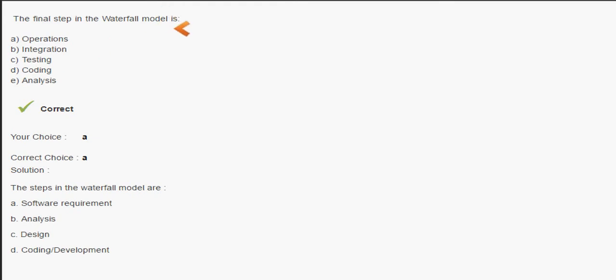The final step in the waterfall model is operations, that is what actually the final step is, where deployment is considered. Integration no, testing no, coding no, analysis no. The first is system requirement analysis, second is analysis, third is design, fourth is coding and development, and the fifth one is operations. So this was all about the question paper, answers and analysis.